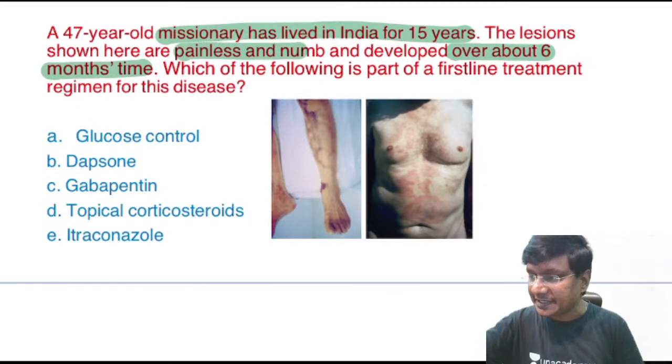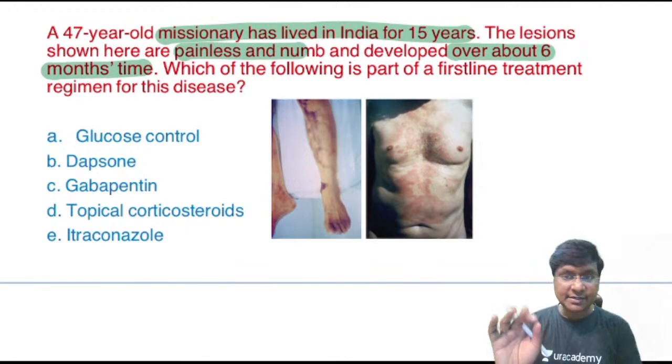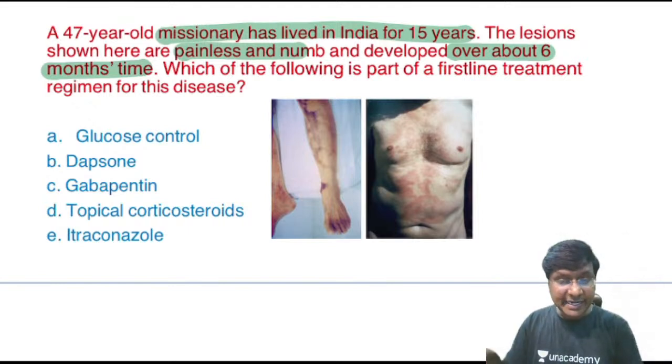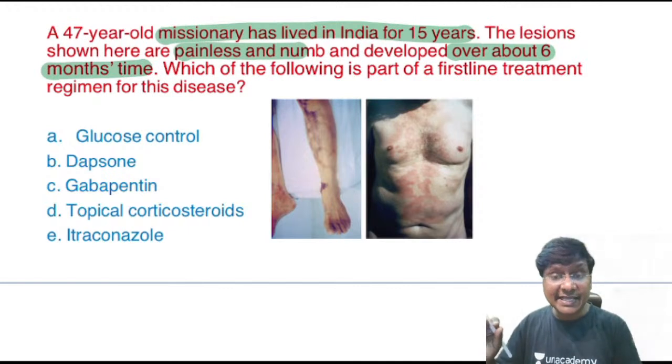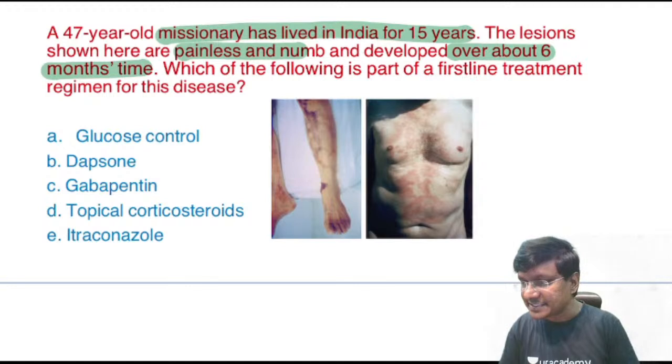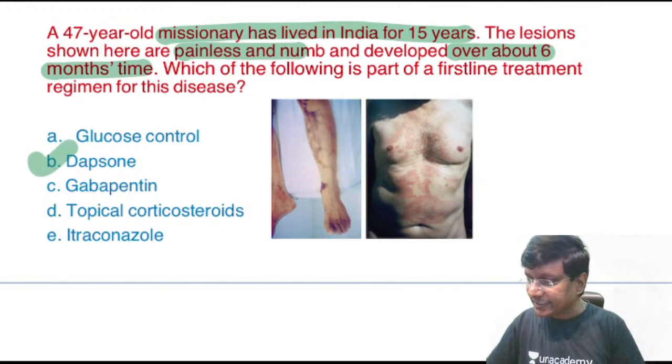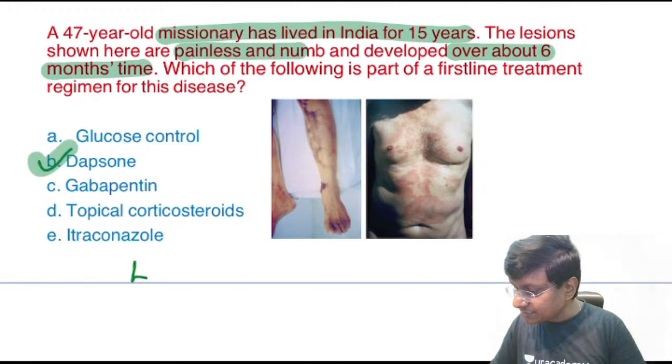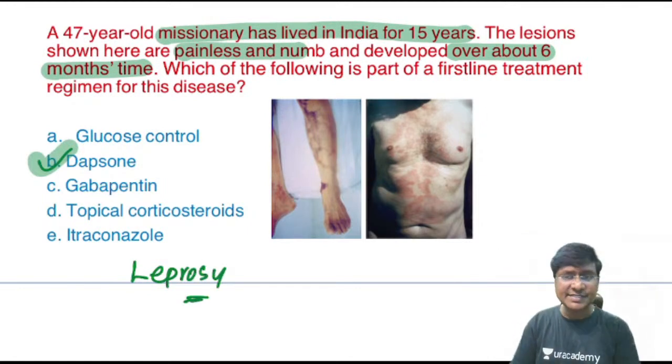So the points are very clear here. Number one, a 47-year-old missionary. The lesions are painless and numb, and you can see hypopigmented patches with no sensations present. So what exactly is this diagnosis suggestive of? Those students who have answered dapsone, what do you think is the diagnosis here? Very good. The diagnosis here is leprosy.